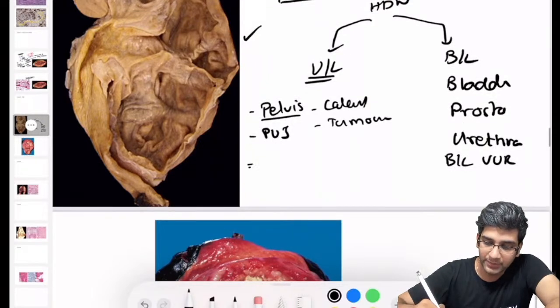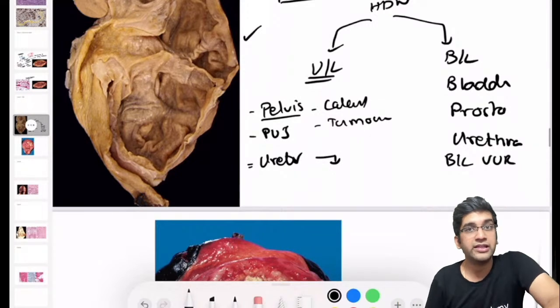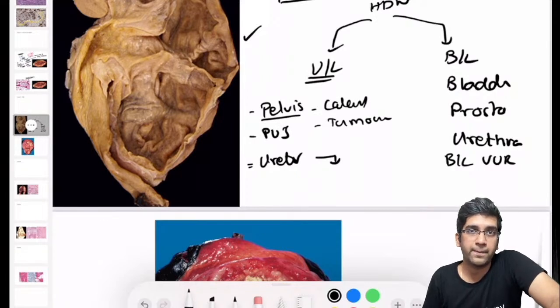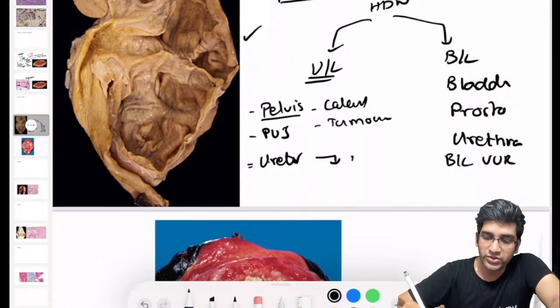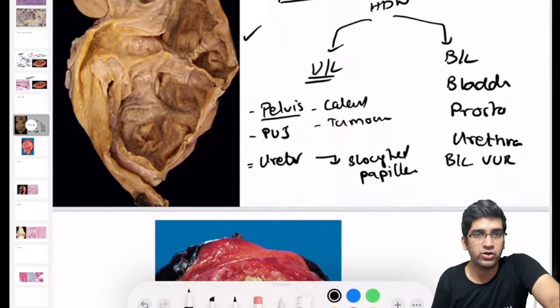I can have obstruction if you have any problem in the ureter as well. Here also it can be calculi. It can be tumors. It can be any inflammatory condition, or a sloughed off papilla. If I'm having a renal papilla which is getting sloughed off and it's obstructing my entire ureter, that also can cause hydronephrosis.